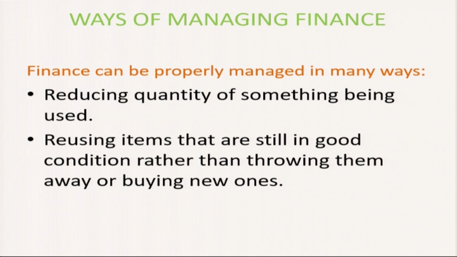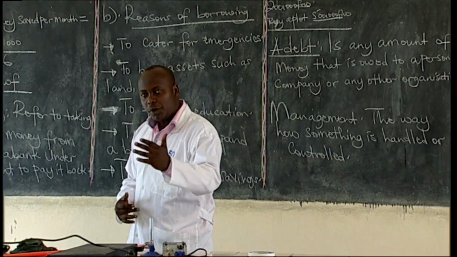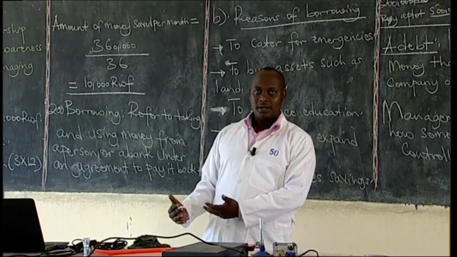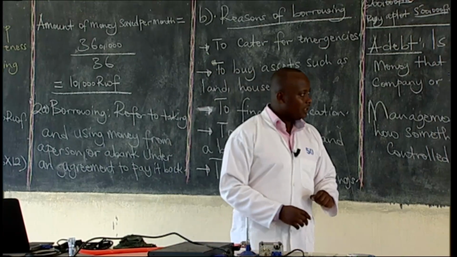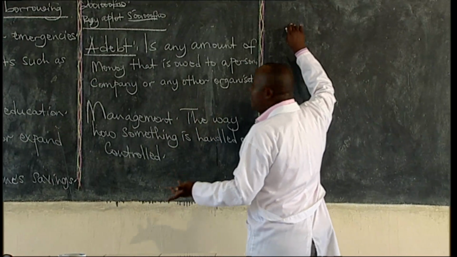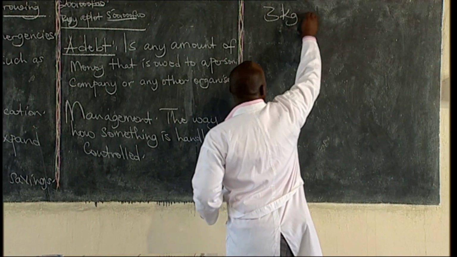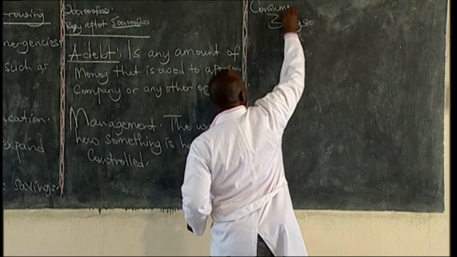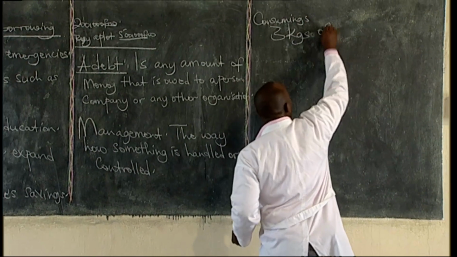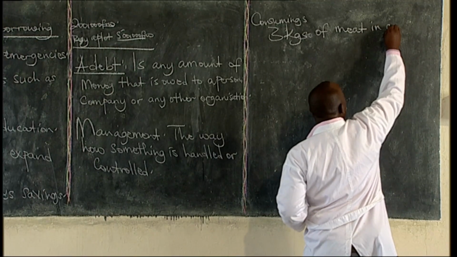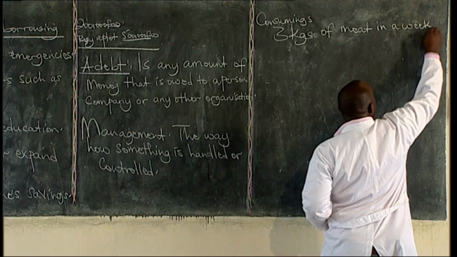Reducing the quantity of something being used. When you reduce the quantity, you will minimize your expenses and you will be able to save. For example, if I have been consuming 3 kilograms of meat in a week, that is what I consume.